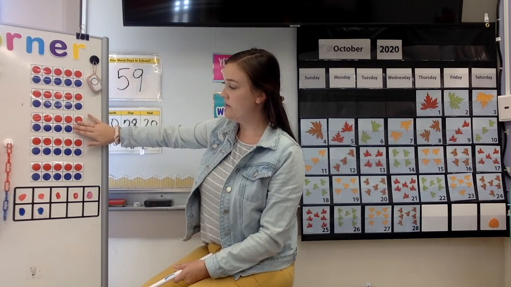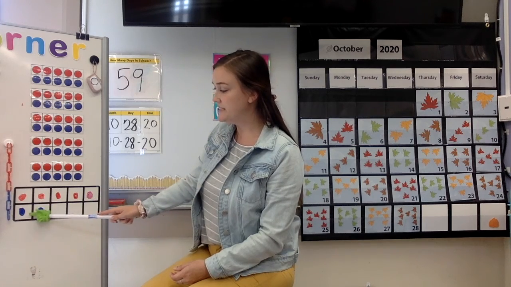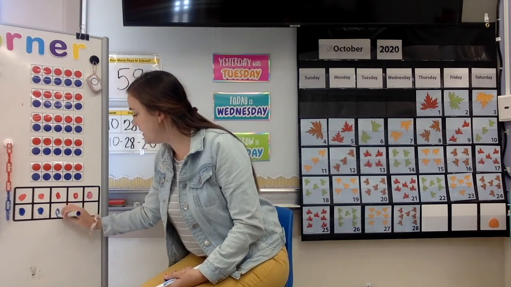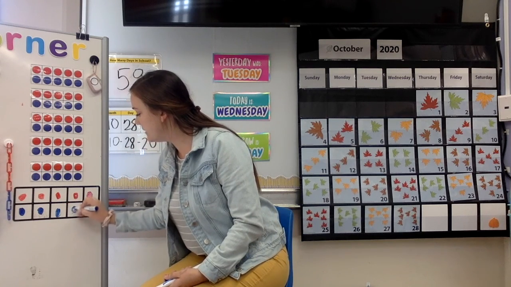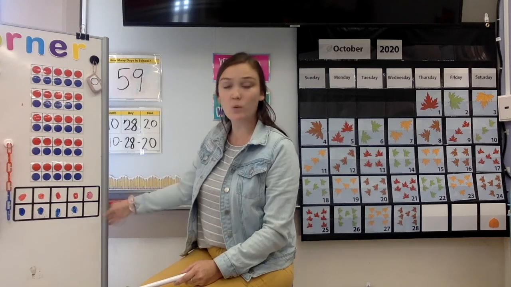Now let's find out our ones. Starting back here one more time, then we will count these in. 10, 20, 30, 40, 50, 51, 52, 53, 54, 55, 56, 57, 58, 59. How many more do I need to fill this 10 frame? Well, look at all the dots in here. How many more do I need to fill that 10 frame? Just one more, you're right.